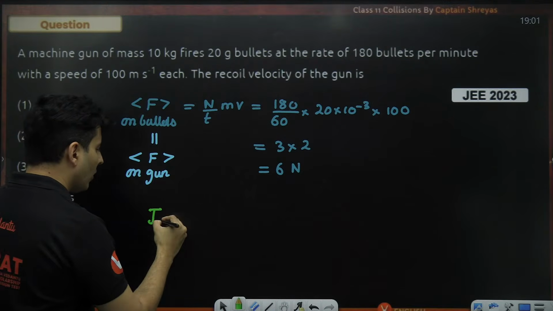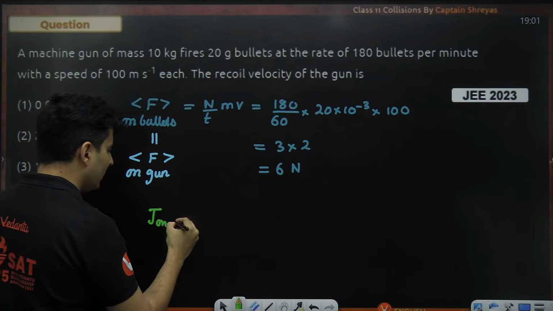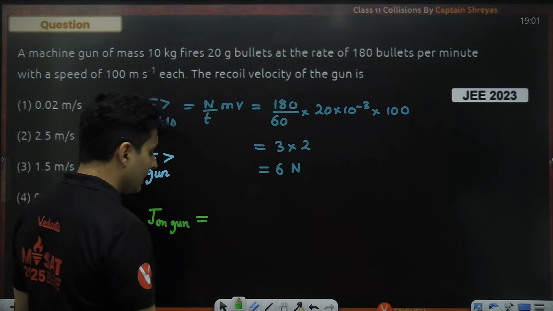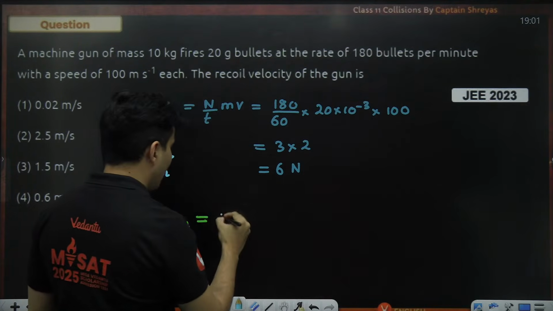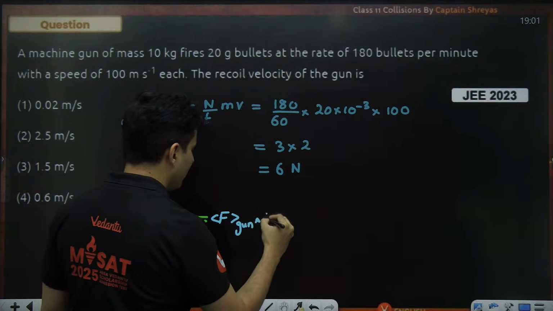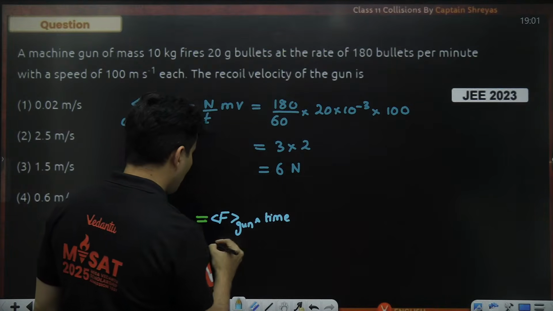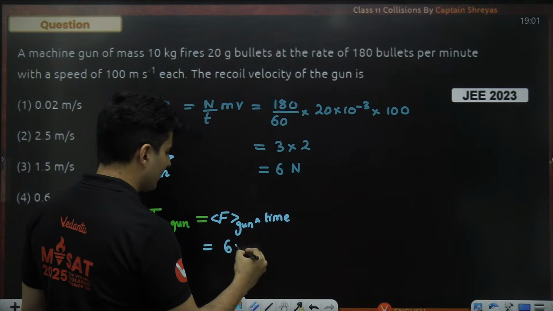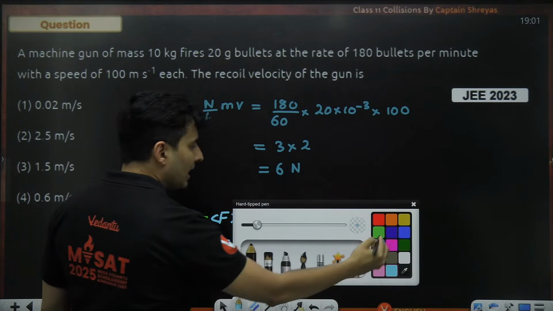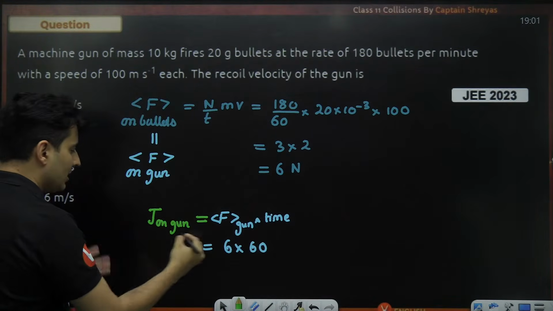Now we can also say impulse on the gun is nothing but our average force on that gun multiplied by the time. How much is that average force? 6. How much is the time? It is 60 seconds. So impulse is nothing but change in momentum.